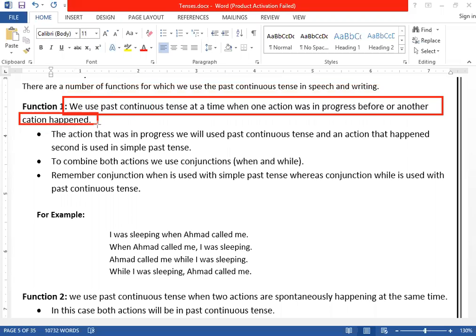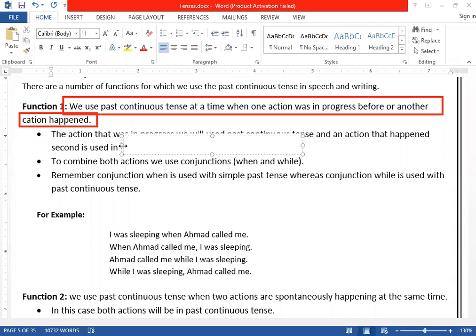Here, we will be talking about two actions together. How many actions? Two. One action was in progress in the past when another action happened. Let me give you examples, then you will understand better.